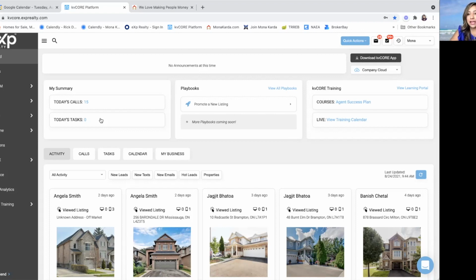Realtors are busy. I get it. And it's a lot to do. So you want to utilize this system and have it do the majority of the work for you so that you can spend your time doing the things that you want to do. And we're fortunate because this is free. So definitely put yourself into a habit of always putting notes into your system and having next steps, like what's your next follow-up with that lead.